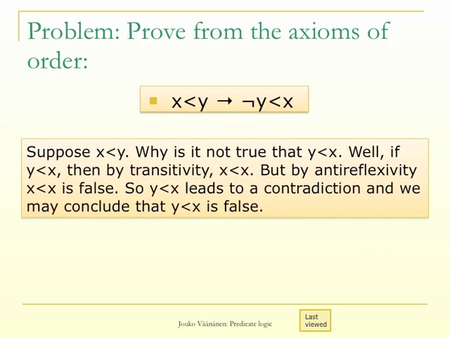Next problem. Prove from the axioms of order that if x is less than y, then not y less than x. So let's think about this. Suppose x is less than y. Why is it not true that y is less than x? Well, if y was less than x, then by transitivity x would be less than x. But by anti-reflexivity x less than x is false. So y less than x leads to a contradiction, and we may conclude that y less than x is false.